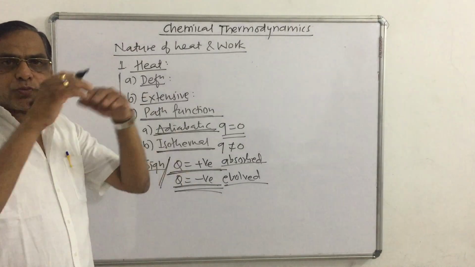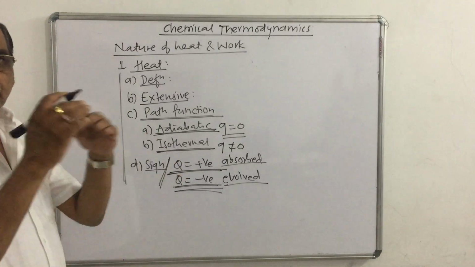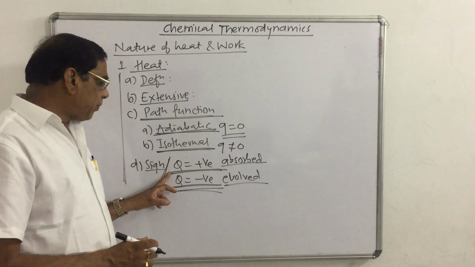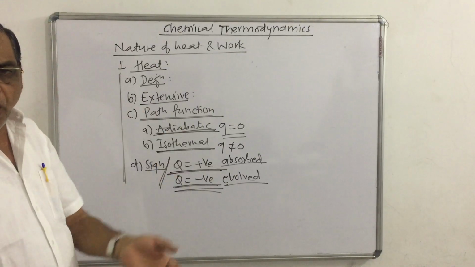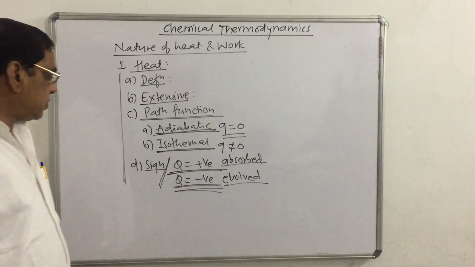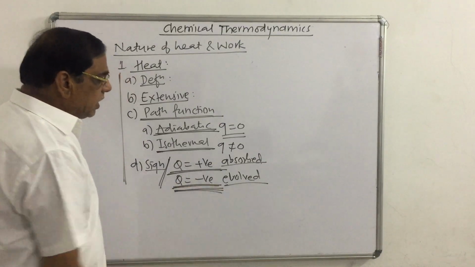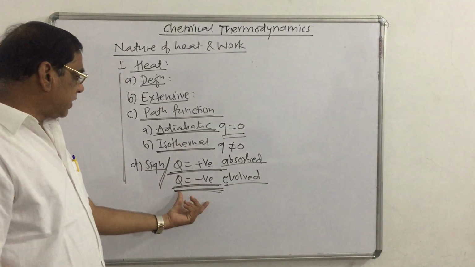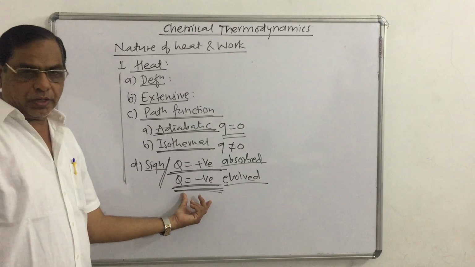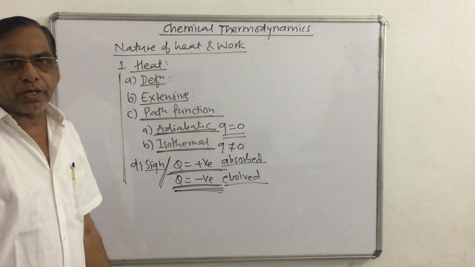या फिर heat absorbed by the system, gained by the system, denoted by positive sign. Heat evolved or lost by the system is denoted by the negative sign. And these signs are very important while solving the numericals. Okay.